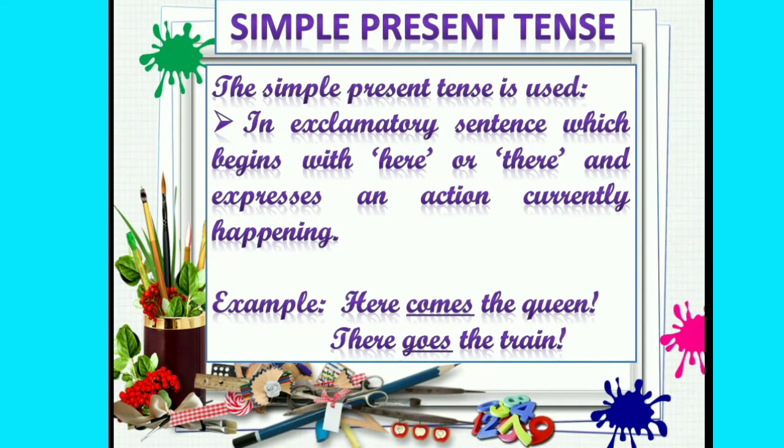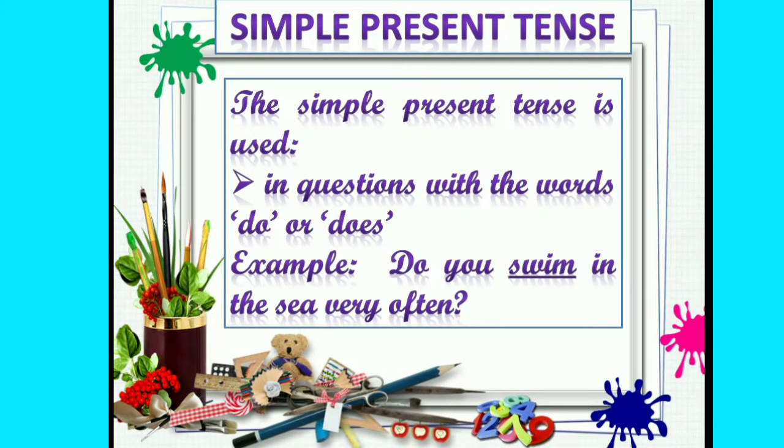The simple present tense is also used in exclamatory sentences which begin with here or there and express an action currently happening. For example, here comes the queen. There goes the train. The simple present tense is also used in questions with the words do or does. For example, do you swim in the sea very often?